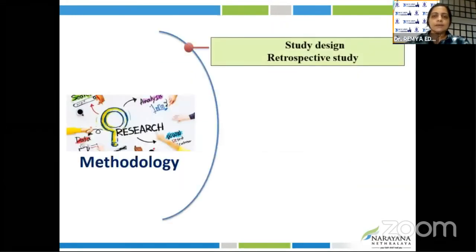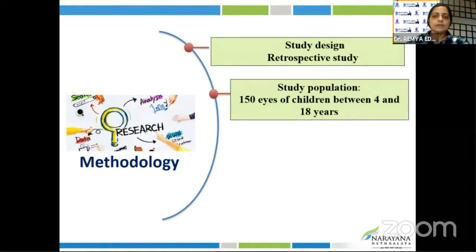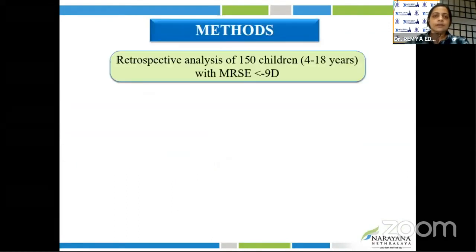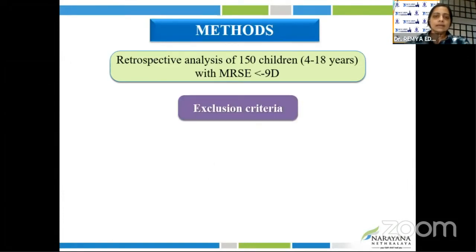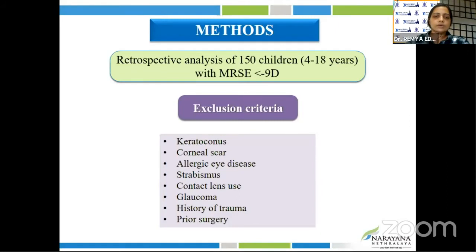This is a retrospective study done in 150 eyes of children between 4 to 18 years from 2017 to 2019 at Narayana Nethralaya, Bangalore. We included children with a mean refractive spherical equivalent less than -9 diopter, and excluded children with keratoconus, corneal scar, allergic eye disease, strabismus, contact lens use, glaucoma, history of trauma, and prior surgery.